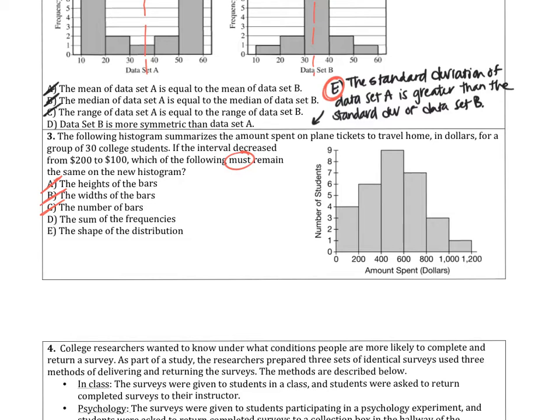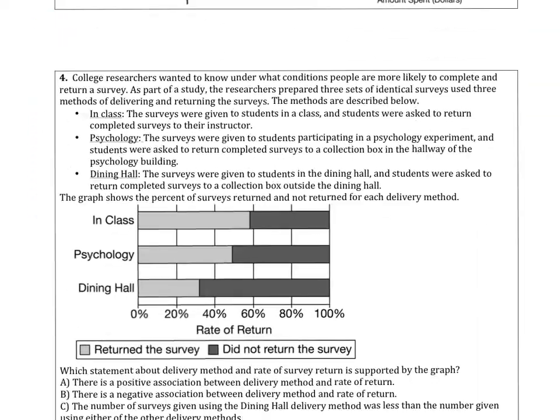The shape of the distribution does not necessarily have to be the same. And we saw that from an example when you make a repeated stem and leaf plot. That's kind of what this is similar to. That can reveal a different shape, okay? So the shape can look a little bit different. So it's when we take something with one interval and kind of break it down into two. That's what we're doing here too. Taking one large interval and breaking it down into two smaller intervals. So that would not work.